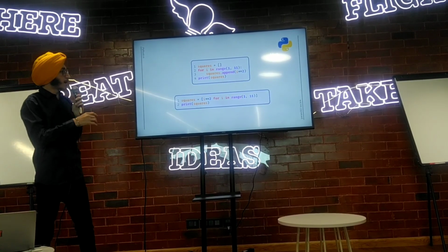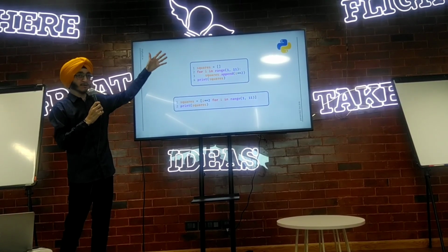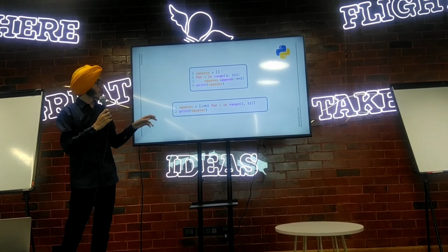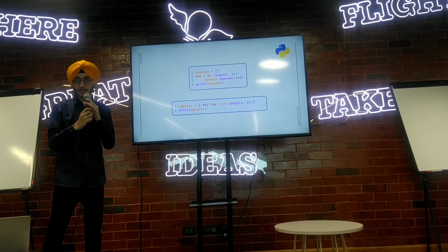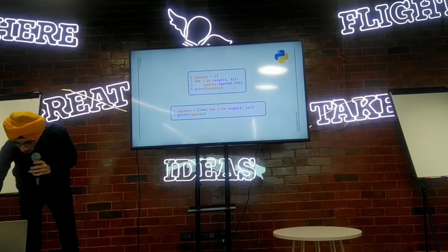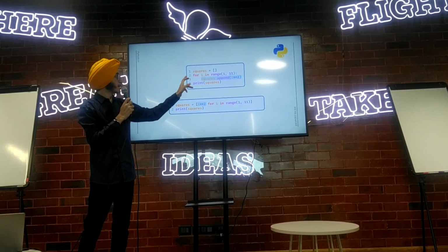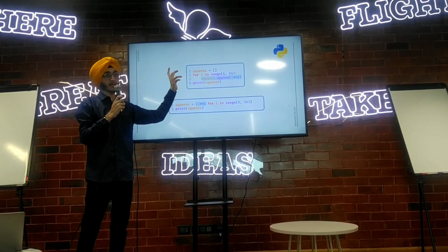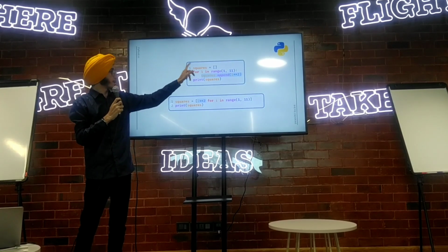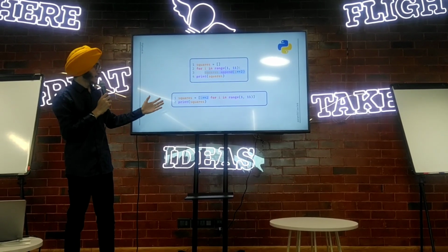If we see, in list comprehension we do not have to explicitly create a list at first. Here we have to initialize an empty list, right? In list comprehension, we don't have to explicitly initialize any list. We can directly write the list comprehension. So how is it working? Generally the for loop goes through a range from 1 to 10 and appends each square into the squares list. The same thing is happening here, just in a different syntax.